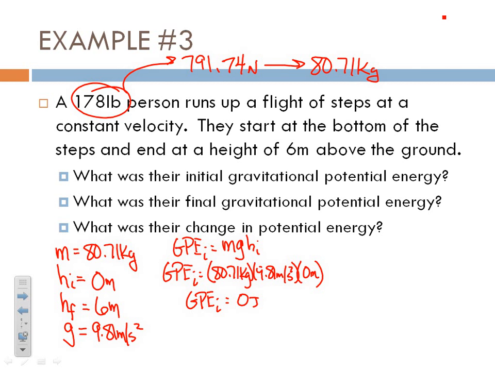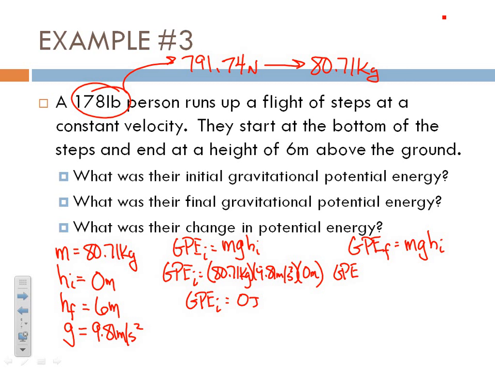You have no potential. Not like seriously, you guys all have lots of potential. I'm not saying that. I'm just saying you've got no potential energy, all right? You have nowhere to fall when you are already at the bottom of the steps. But as you climb up, you now have a gravitational potential energy up there at the very top. This has to do with the fact that you are now 6 meters above where you could fall to.